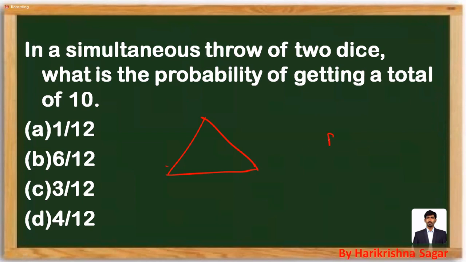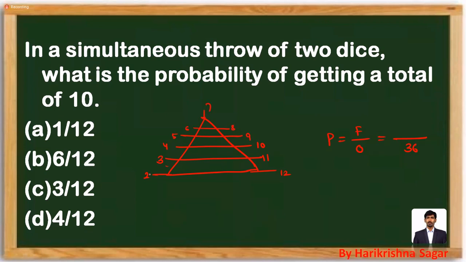Probability will be equal to the number of favorable cases over total outcomes. A throw of two dice means total outcomes are 36. The minimum number we can get is 2, the maximum number is 12. Then it is going to be 3, 11, 4, 10, and it keeps going like this: 5 and 9, 6 and 8, and 7.